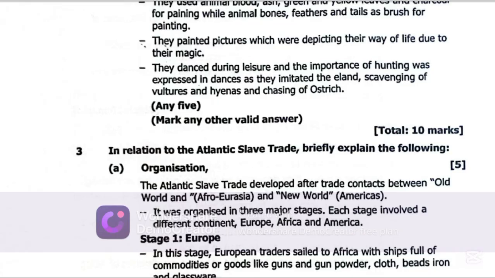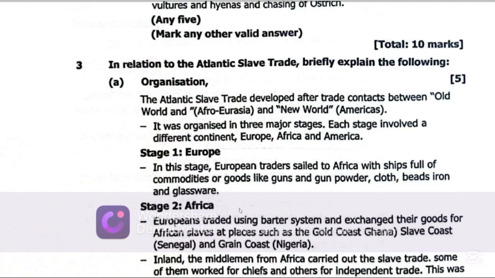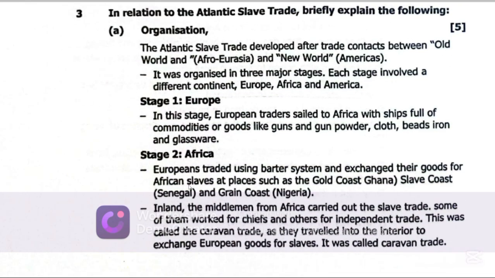It was organized in 3 major stages. Each stage involved a different continent. That is stage 1, Europe, stage 2, Africa, and stage 3, America. Now, what was stage 1? In this stage, European traders sailed to Africa with ships full of commodities and goods like guns and gunpowder, cloth, beads, iron, and glassware.